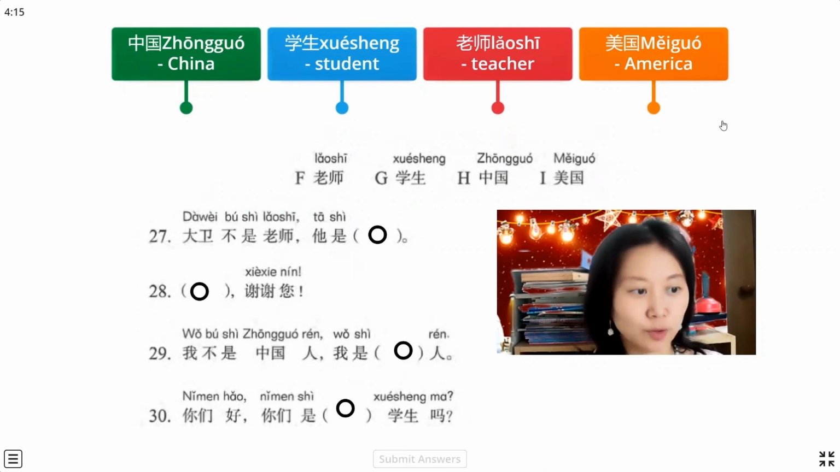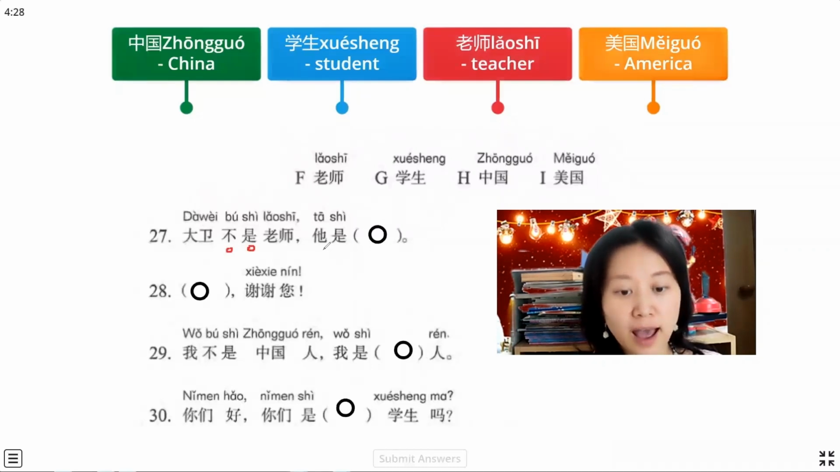Okay, we just continue. And 27, we notice it says 大卫 David 不是老师. This one just uses the 不是 first, that means isn't. And 他是. This 他 uses the male 他. This grammar means 不是是. We say 不是 first, and the next short sentence explains why. The first sentence says isn't, right? So 不是老师, 老师, and 他是.